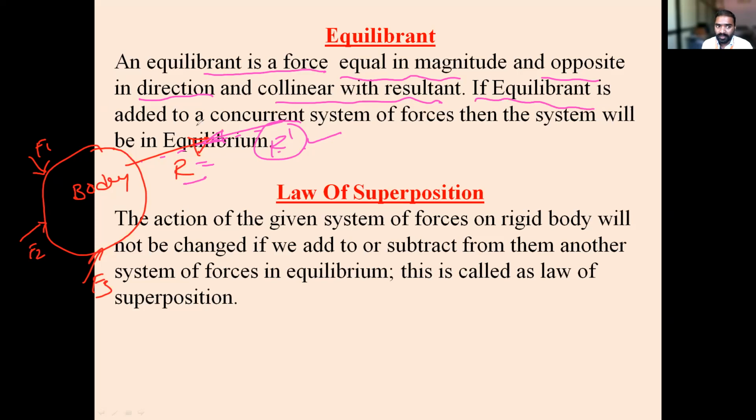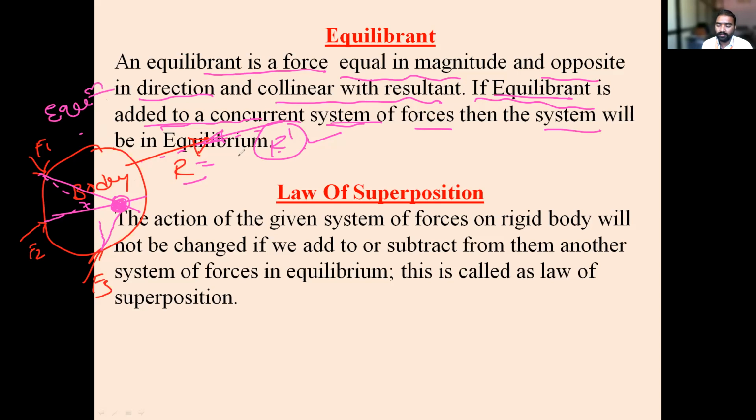If equilibrium is added to the concurrent force system, see this is a concurrent force system, its line of action is like this, and this one's line of action is like this. If you take it like this, all three meet at a point, so these are concurrent forces. If equilibrium is added to a concurrent system of forces, then the system will become equilibrium. So if this is a concurrent force system and you apply the equilibrium, then this body will become